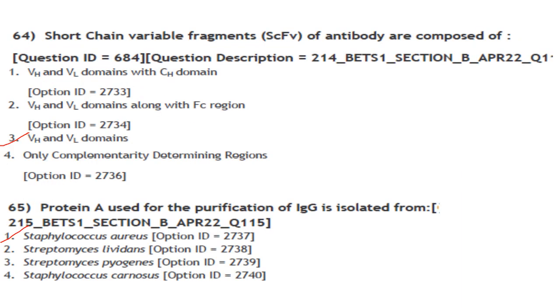Then next one. Single chain variable fragments, scFv, of antibody are composed of. So scFvs are recombinant antibodies and they are approximately 25 kDa single polypeptides containing VL and VH of an antibody. These two chains are connected by a flexible linker peptide that is usually 15 to 20 amino acids long and made up of glycine and serine. So the answer here is option 3, that is VH and VL domains.